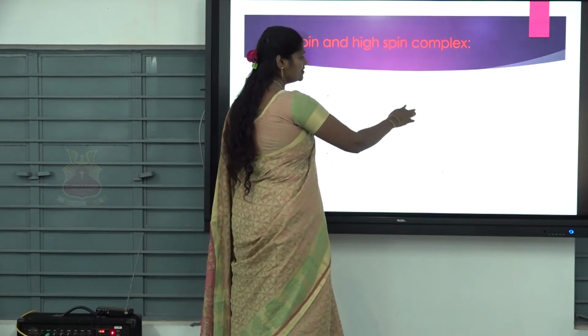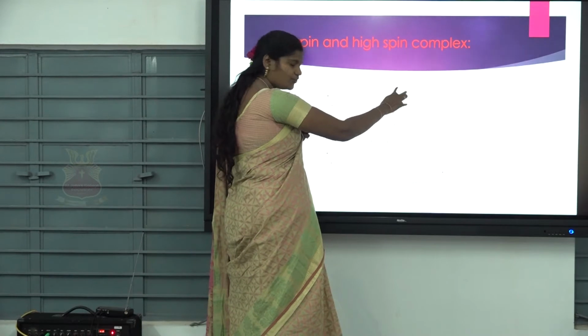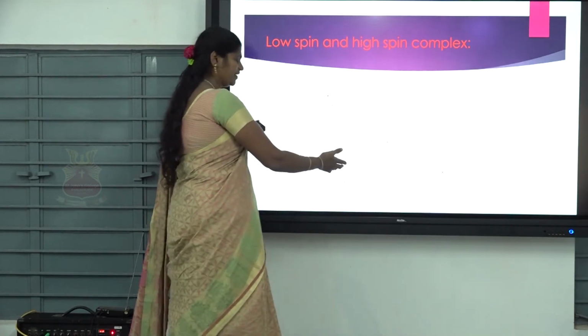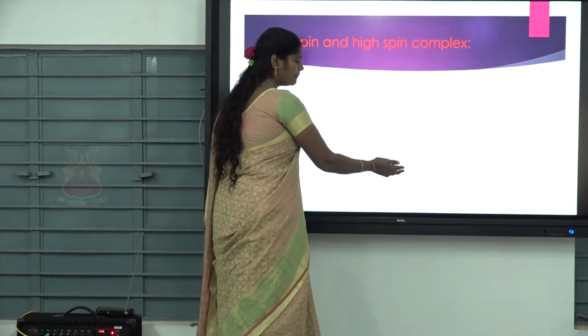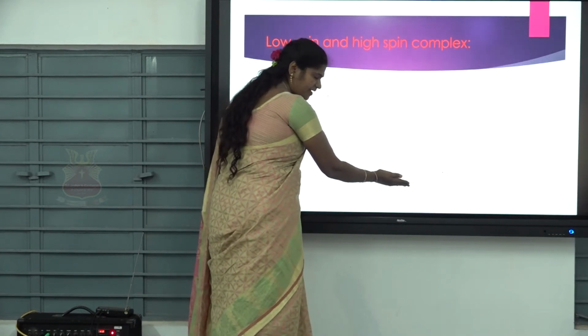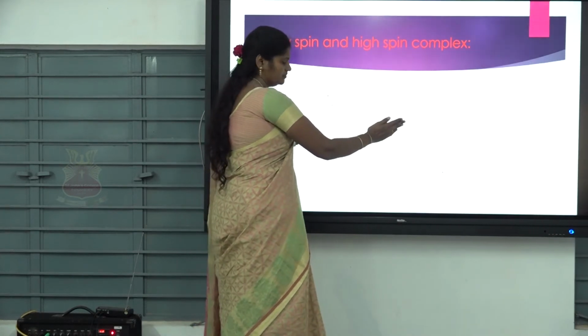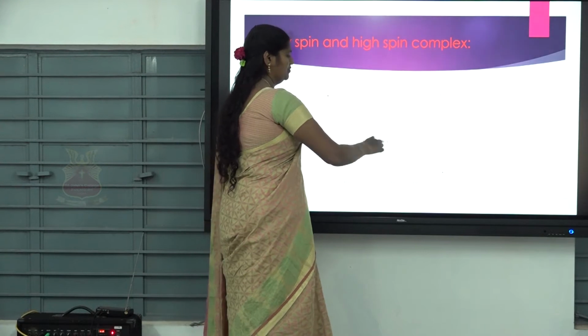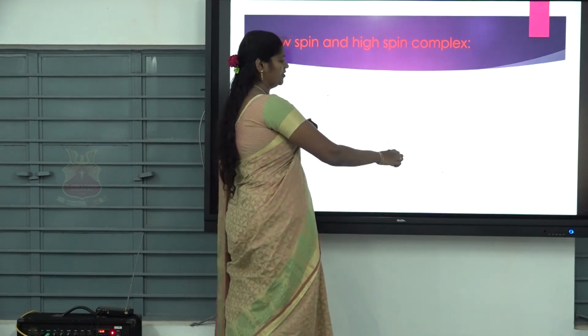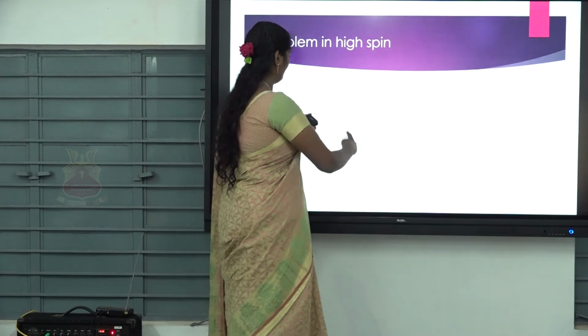Here we have to calculate for 5 electrons. Here there is no electron in eg because it is low spin. Similarly, high spin means no pairing here. After filling up of the t2g orbitals, it will go upward to eg. So 4, 5, each with 1 electron. So, for eg calculation now.